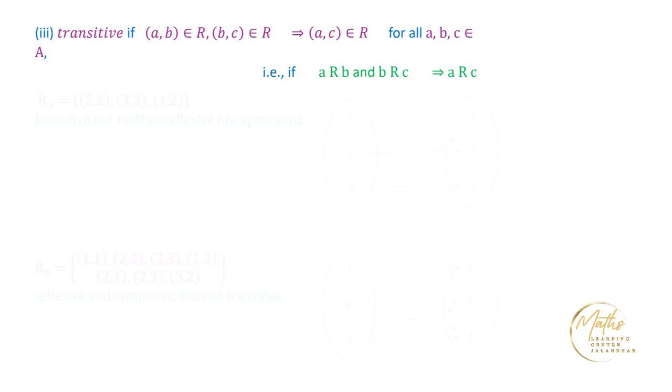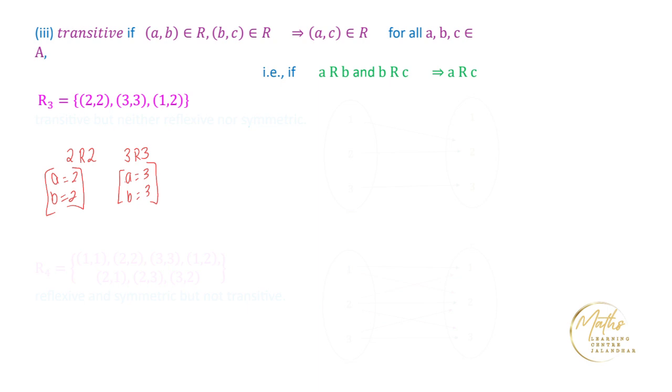So we look at an example over here. Suppose I am talking about this relation R3. First of all, 2 is related to 2. We are considering the value of a as 2 and the value of b as 2. Now 2 is not related to any other element. Moving on, 3 is related to 3, with a equal to 3 and b equal to 3. Again, there is no other element which satisfies the condition.